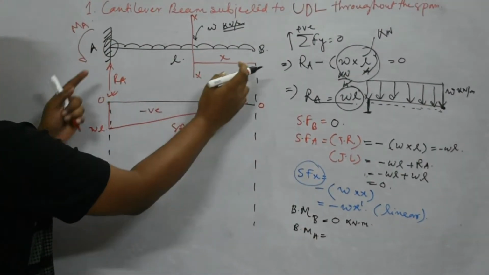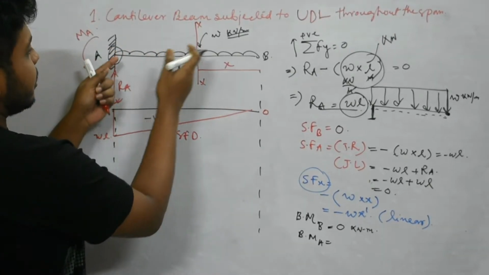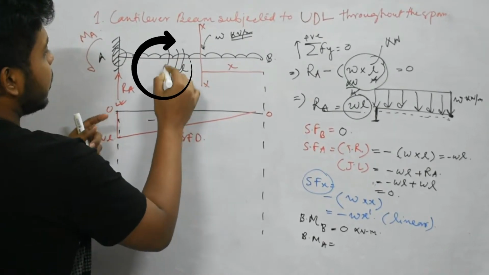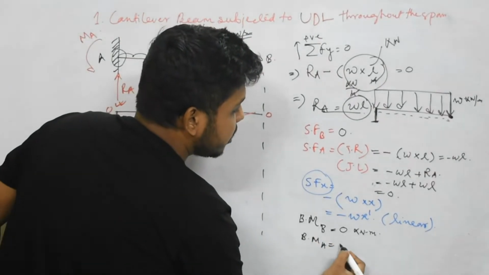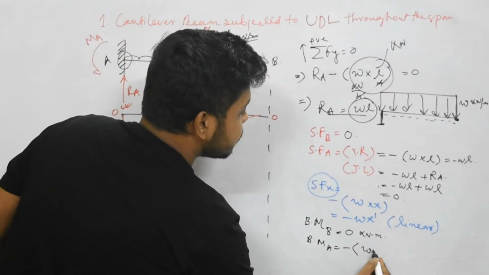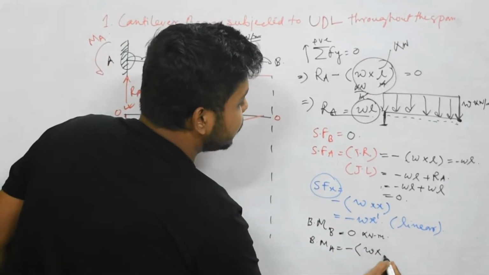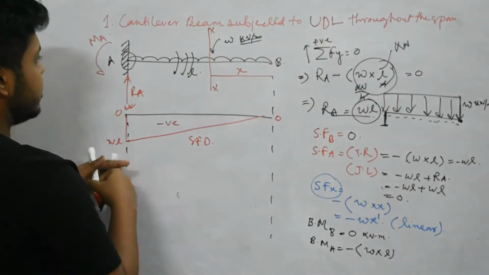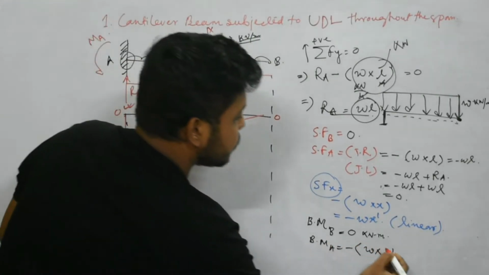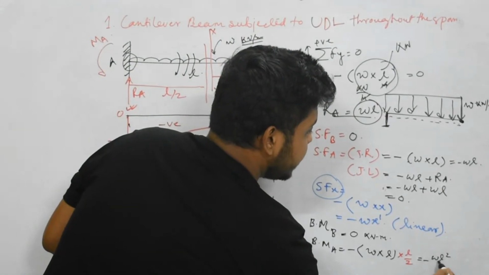Now BM at A, the whole effect of this load will be here at A. Now right side of A, there is only the UDL part, and this is trying to rotate in clockwise direction, that is why in our convention this will be negative, and the value will be load, that is small w. This is load intensity, that means we have to find the total load, that is W into L, and the CG distance, that is the center of this span, that is L by 2. So multiplied by L by 2, that is equal to minus WL square by 2.